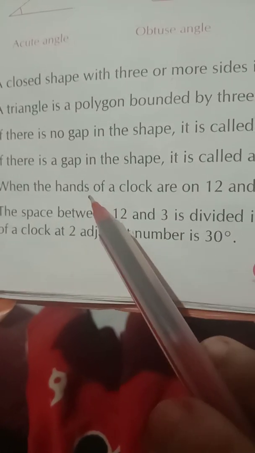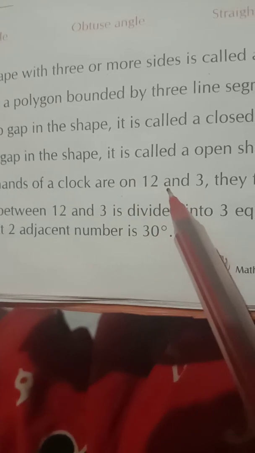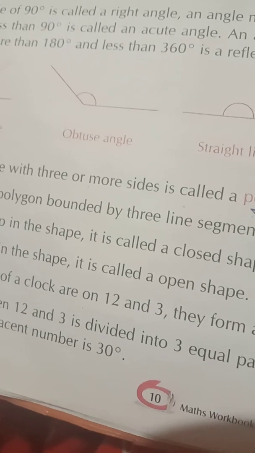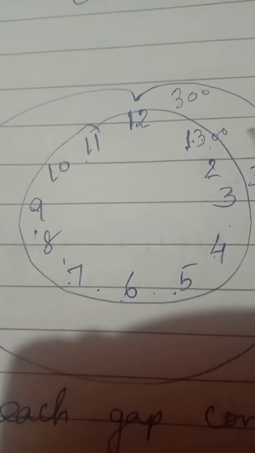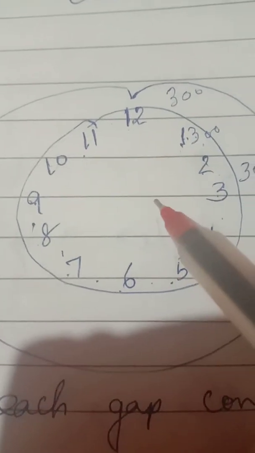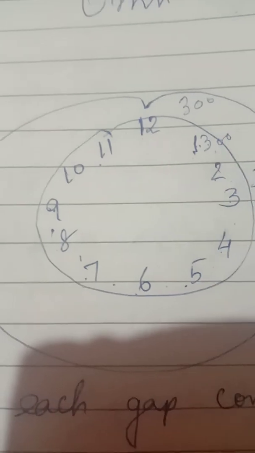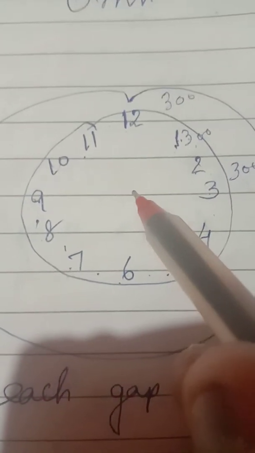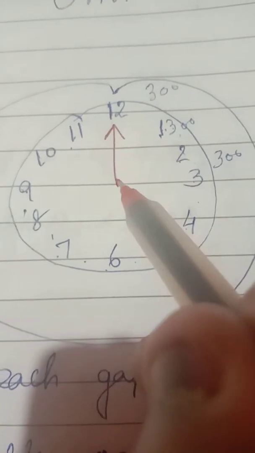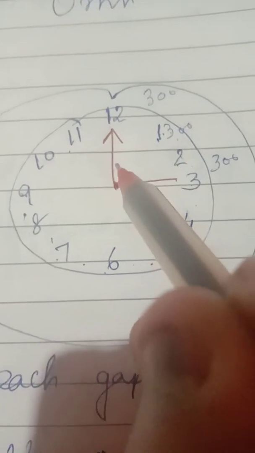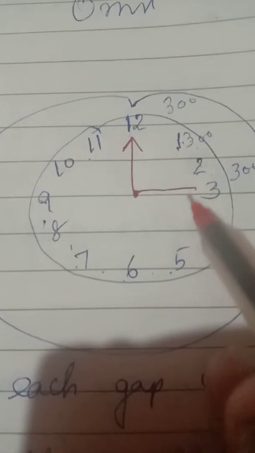When the hands of a clock are on 12 and 3, they form a right angle of 90 degrees. Now we have to show what an angle is in our regularly used clock. When one hand is on 12 and another hand is on 3, it forms a right angle.